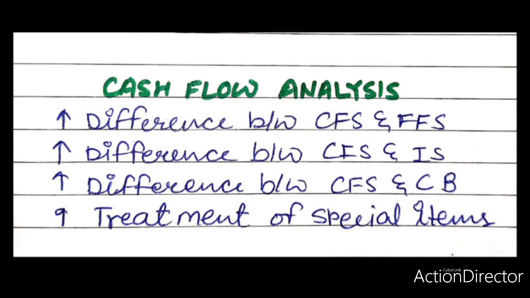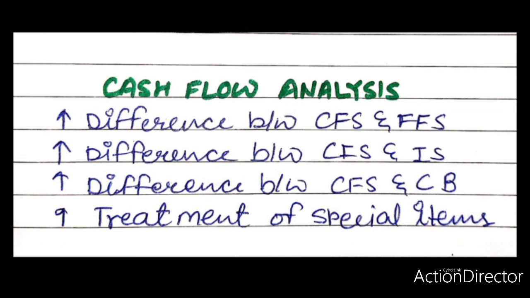Unrealized gains and losses arising from changes in foreign exchange rates are not cash flows. However, the effect of exchange rate changes on cash and cash equivalents held or due in foreign currency is reported in the cash flow statement in order to reconcile cash and cash equivalents at the beginning and the end of the period.